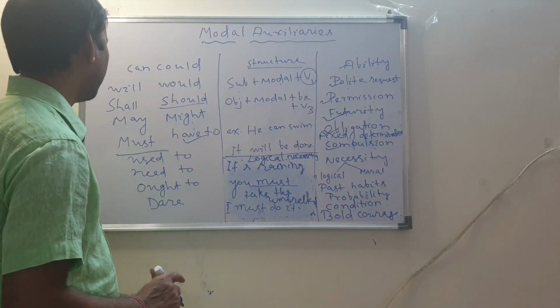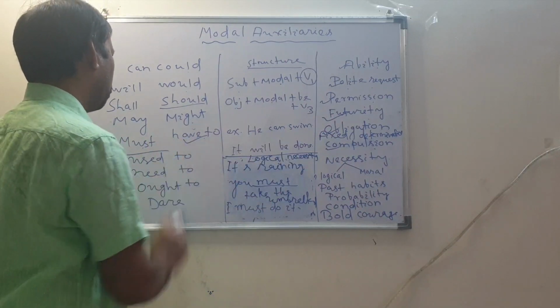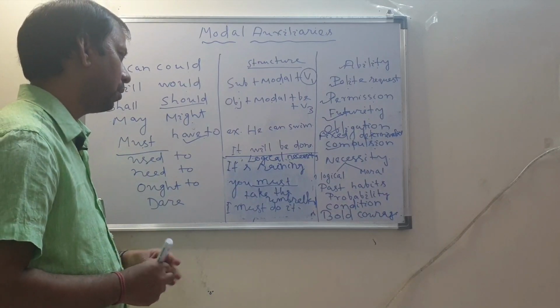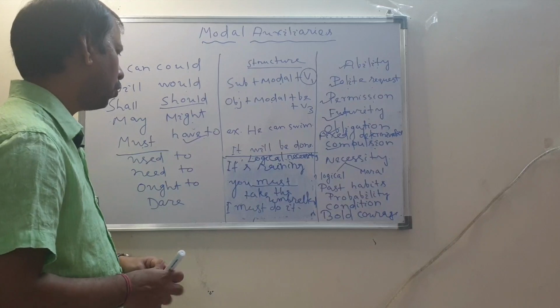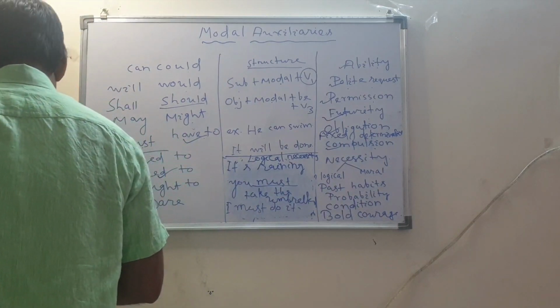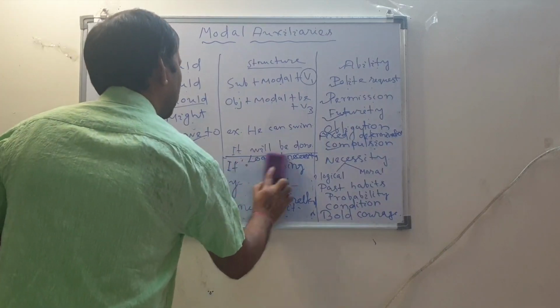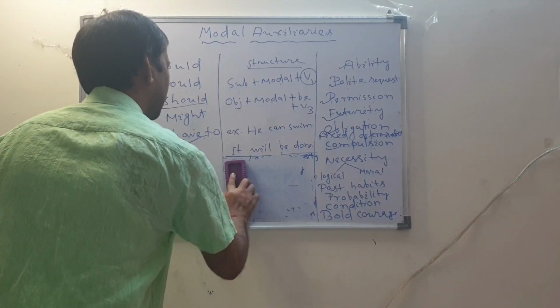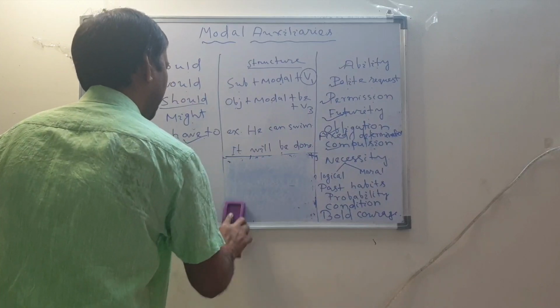Must and have to. There is a subtle difference. You should not get confused. Must is for necessity, and for normal necessity we use need to. You need to buy some vegetables. This is normal, daily routine.